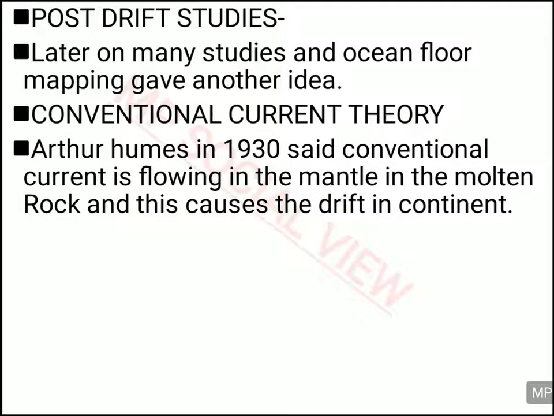Arthur Holmes gave a new theory to explain the position of oceans and continents, and he gave this theory in 1930. According to this convection current theory, in the mantle, the second layer of the earth, the first layer being the crust and the second layer being the mantle, molten rocks are present. The rocks are not in a solid form. In the mantle, the rocks are in molten, liquid form, because the temperature is so high.